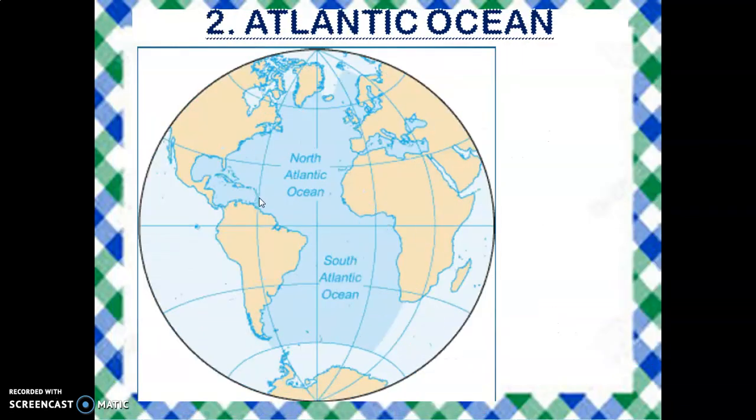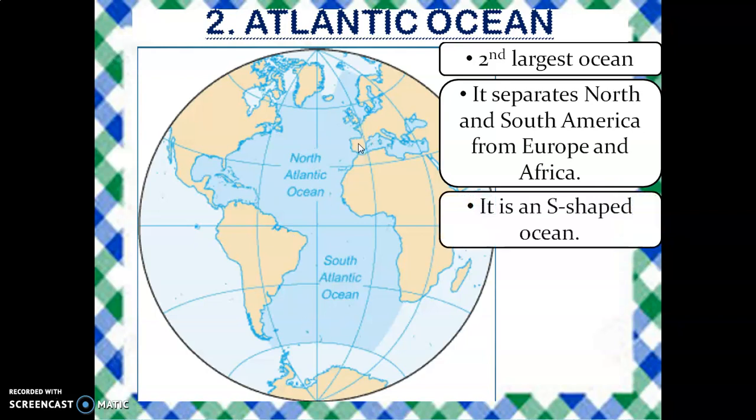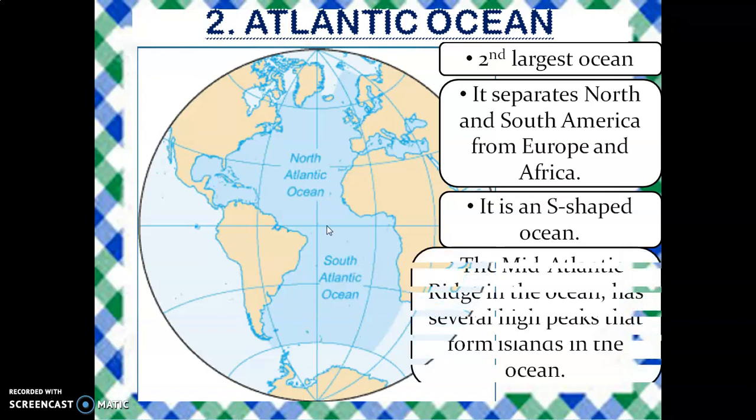Second largest ocean is the Atlantic Ocean. It separates North America and South America from Europe and Africa. This is North America and South America, and this is Europe and Africa. It lies between these continents. It is an S-shaped ocean. You can see it looks like an S. So it is an S-shaped ocean.